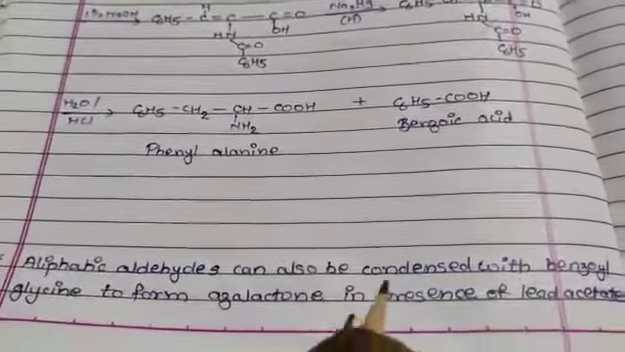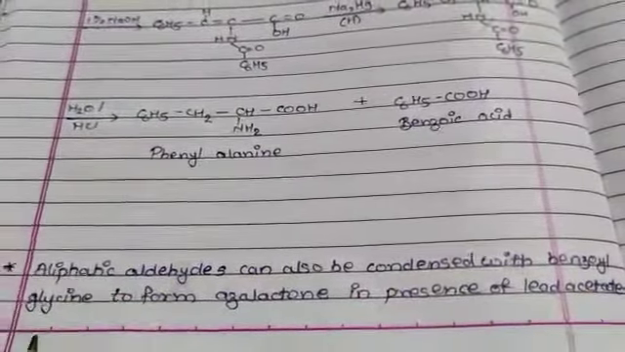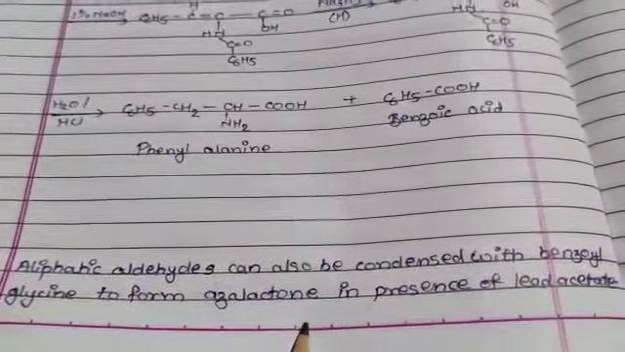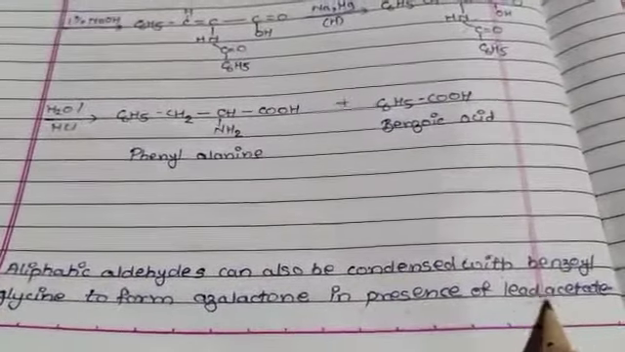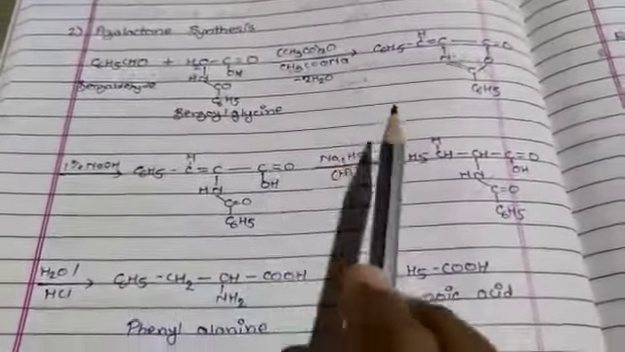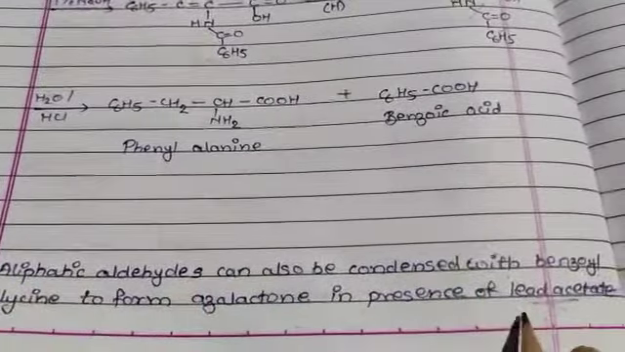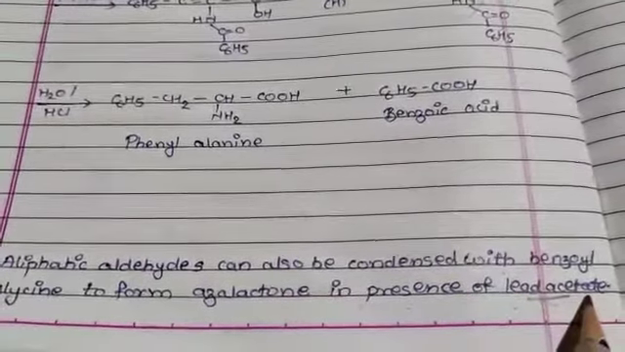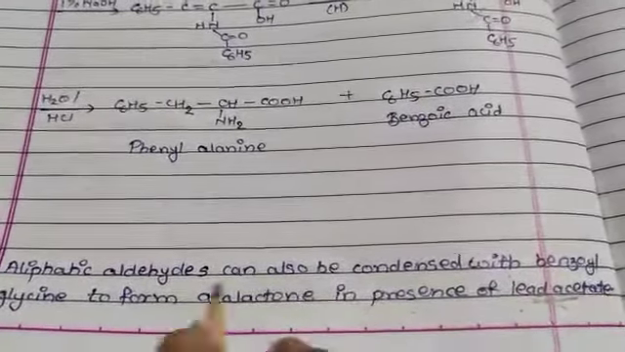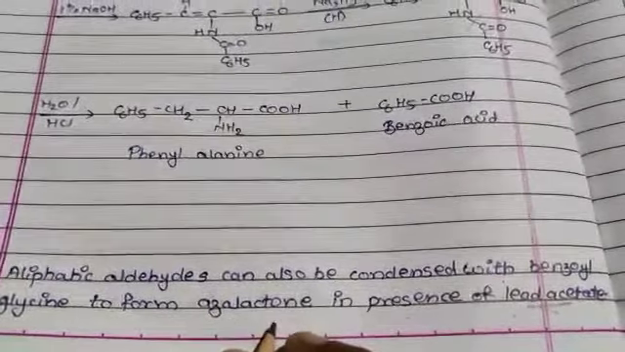An aliphatic aldehyde can also be condensed with benzoyl glycine to form the azlactone in the presence of lead acetate. Here, with the aromatic aldehyde we took sodium acetate, but with the aliphatic aldehyde it is taken in the presence of lead acetate to form the azlactone ring.